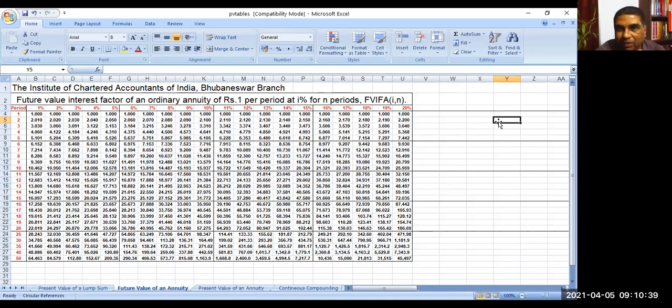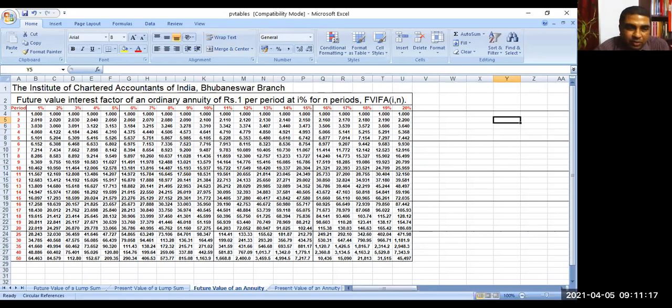Okay. So these tables are available in the financial management book. If you are not finding it, you can download it from the internet. Still, if you are not finding it, you can contact us. The chapter will give you a soft copy of these tables. So in case the amount is not fixed, we have to make a tabular format and calculate the amount. If the amount is in the nature of an annuity, then you can directly refer to the annuity table.